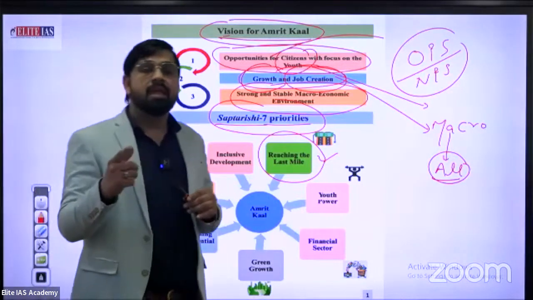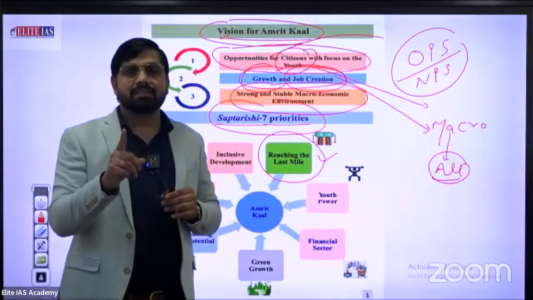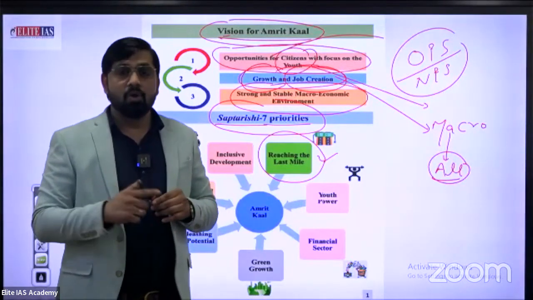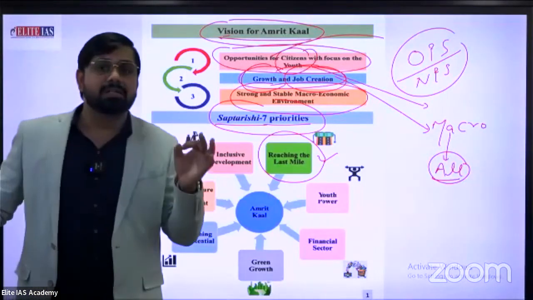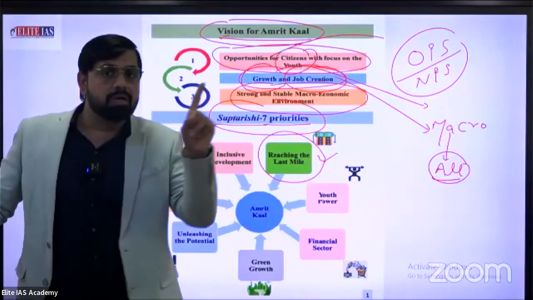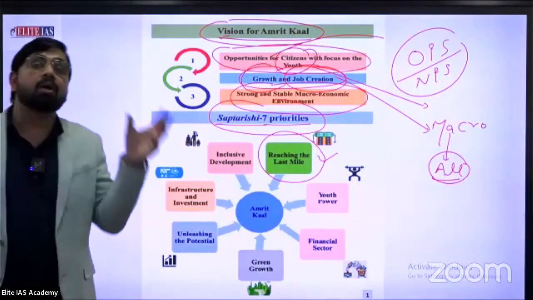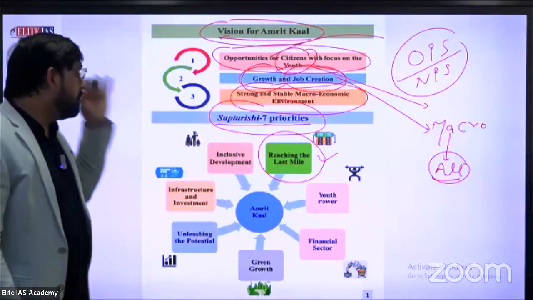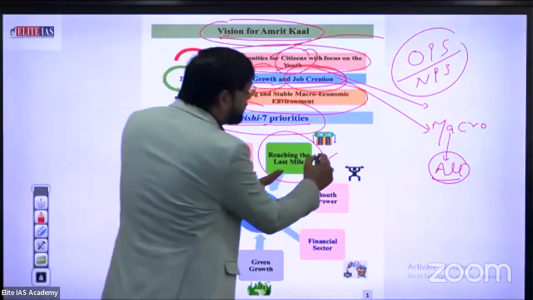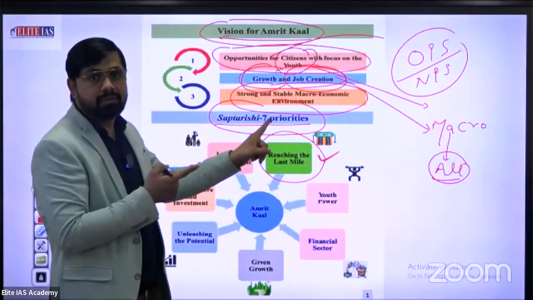You know very well about our respected minister Nitin Gadkari and the excellent work in the transport sector. You know about the Golden Quadrilateral and the connectivity. The work by the BRO, Border Road Organisation, is in excellent form. So reaching the last mile is the first of the 7 priorities of the government.